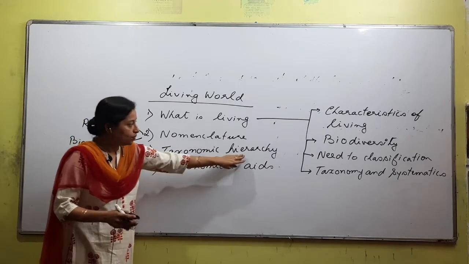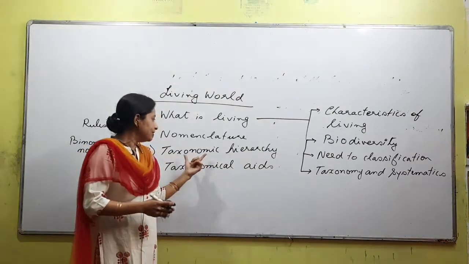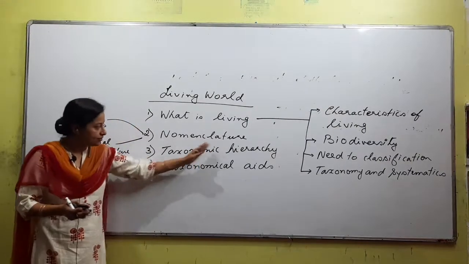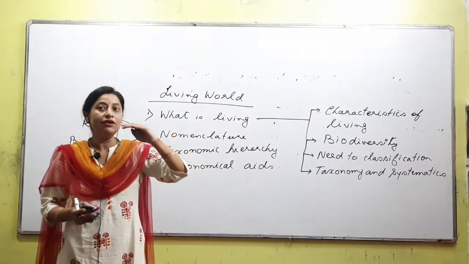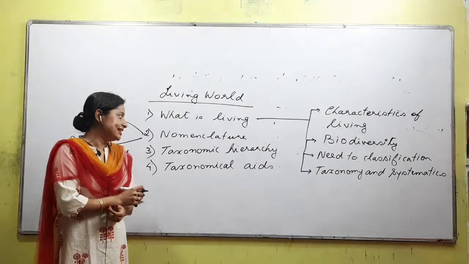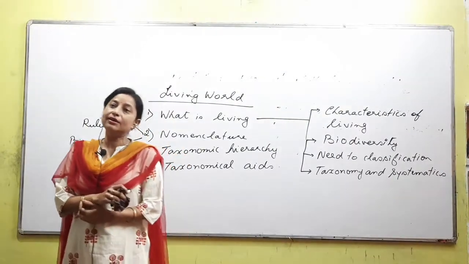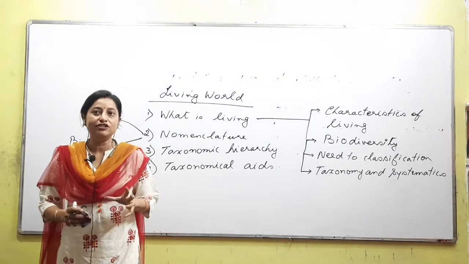Taxonomic hierarchy. What is hierarchy? Let's not think about the word taxonomy, because we did not explain it yet. Hierarchy means arranging in a proper order, increasing level, right? That is what is called hierarchy. In taxonomic hierarchy, we are talking about terms like species, genus, family. Right? You have to properly arrange all the organisms.